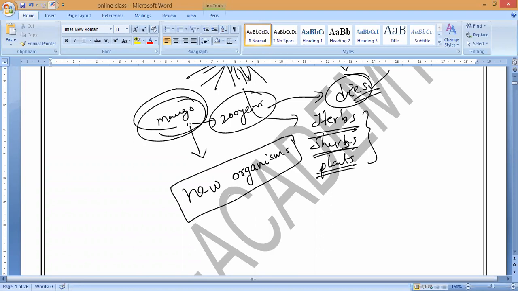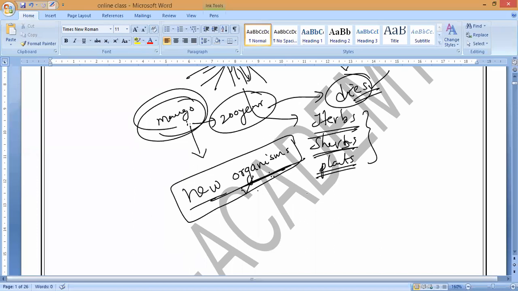This production of new organisms from existing organisms before their lifespan is completed...